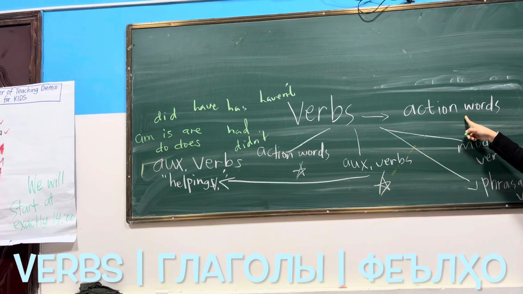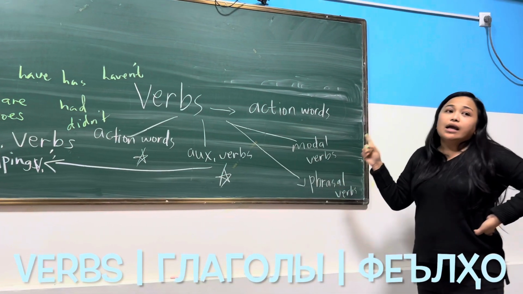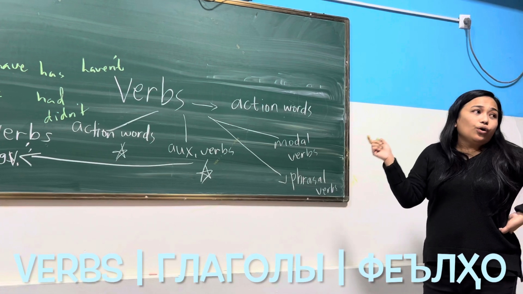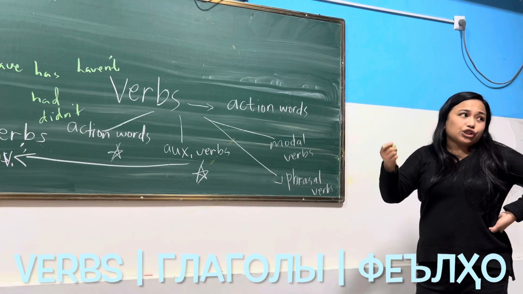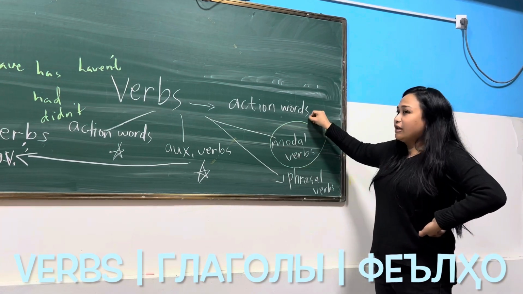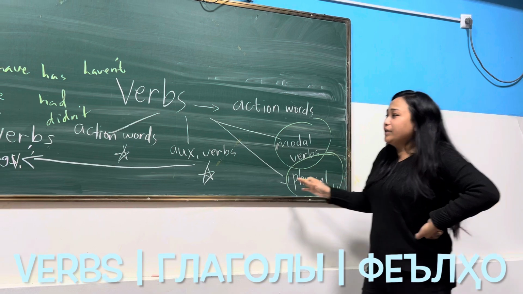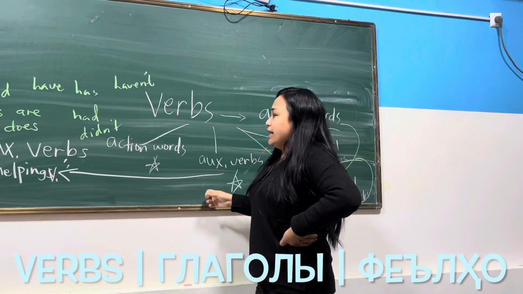For action words, I've said these are the things that we do always, and modal verbs are can, could, will, shall, should, might, and others. And this is a pre-intermediate topic. This is also a pre-intermediate topic. So here, we just focus here and here.